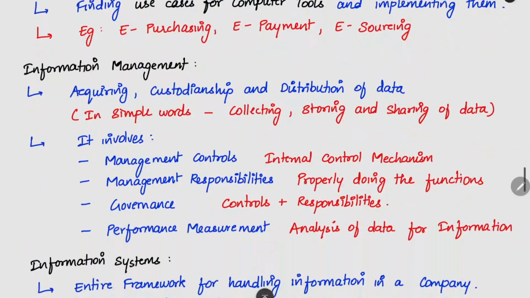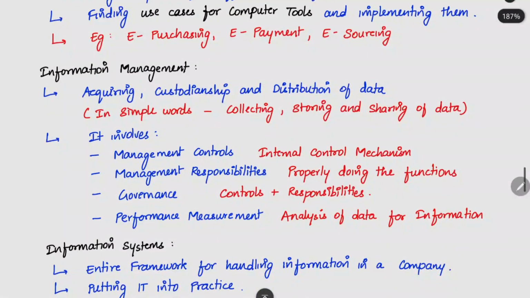The next thing is information management. What is information management? Acquiring, custodianship, and distribution of data. In simple words, acquiring is the same as collecting. You are collecting the data. Custodianship is the same as storing. You are storing the data. Distribution means sharing. In our organization, if a particular team requires data, you will be sharing the data. That also comes under information management.